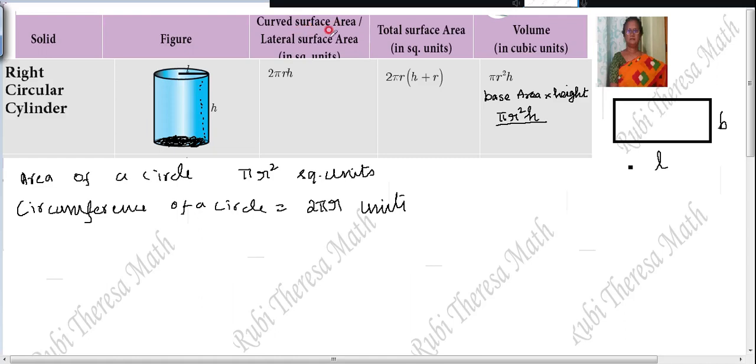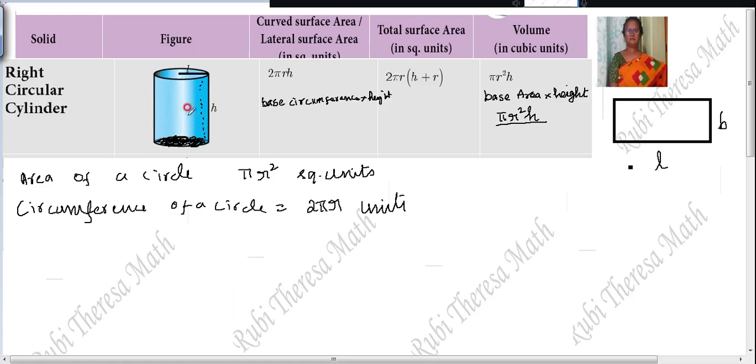Then curved surface area. Curved surface area is nothing but this rotation, circling the shape, isn't it? So circumference. Understand? Base circumference into height. That is, base circumference means the formula to find out the base circumference, because it is based on the shape given in the base.